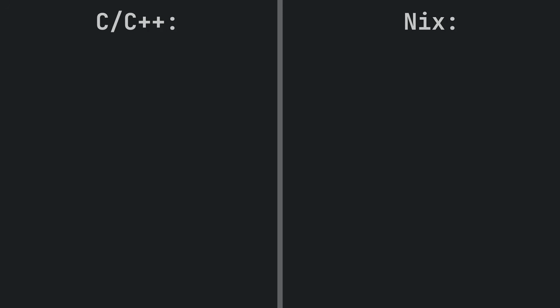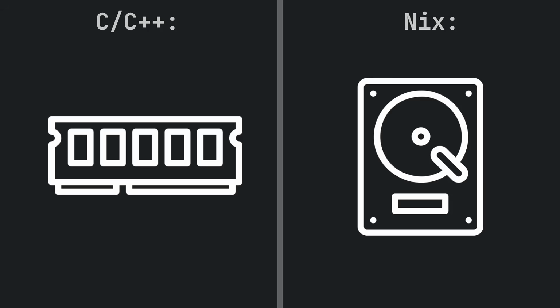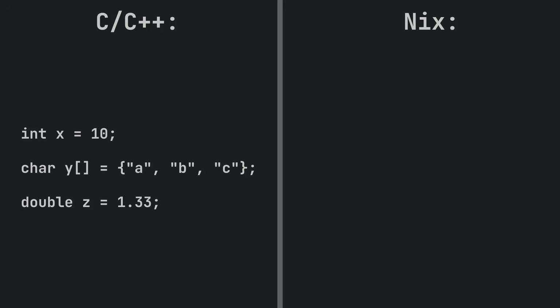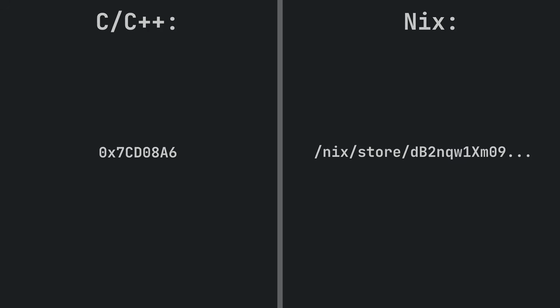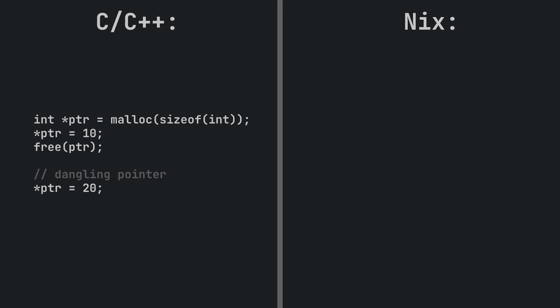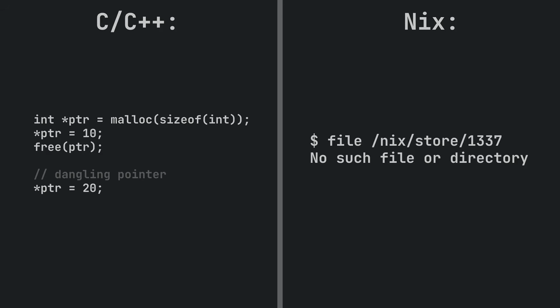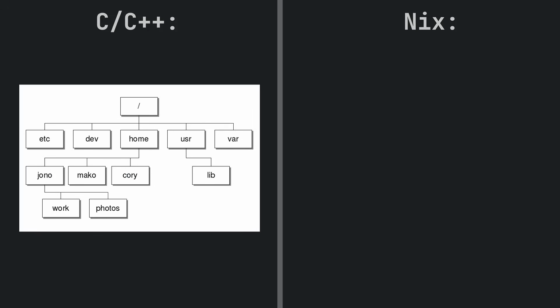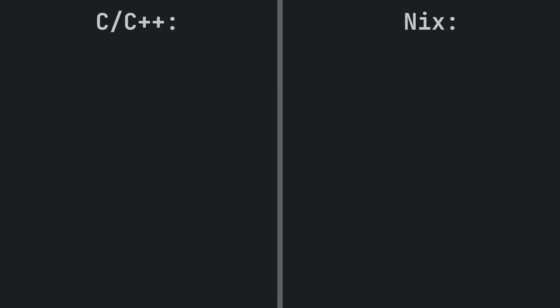Essentially, Nix operates with packages similarly to how low-level languages like C and C++ work with memory. Instead of RAM, we have disk storage. Instead of objects and their values, we have components, meaning derivations. Instead of addresses, we have paths to derivations. Instead of dereferencing pointers, we access derivations through their paths. Instead of pointer arithmetic, we perform operations on strings representing derivation paths. Instead of dangling pointers, we have paths to non-existing derivations. Instead of a directory tree, we have a dependency tree, and so on.